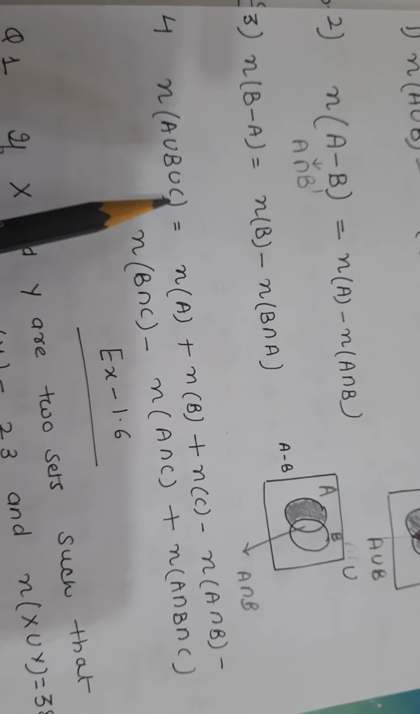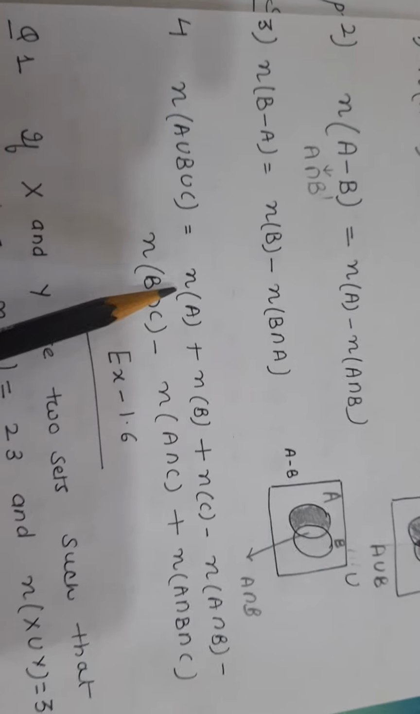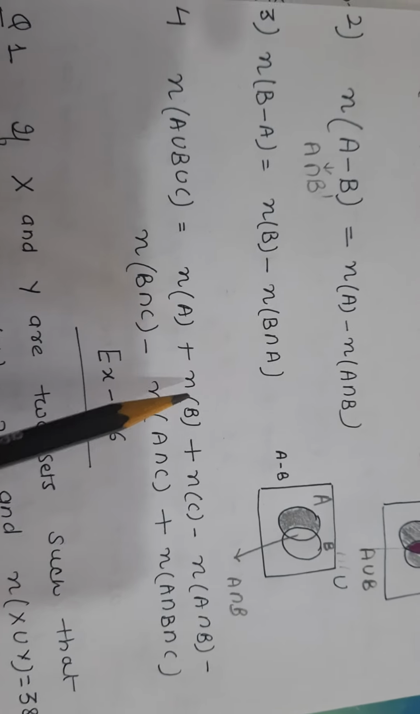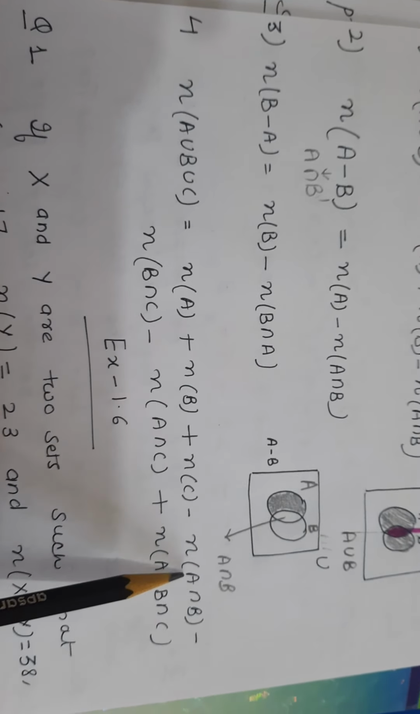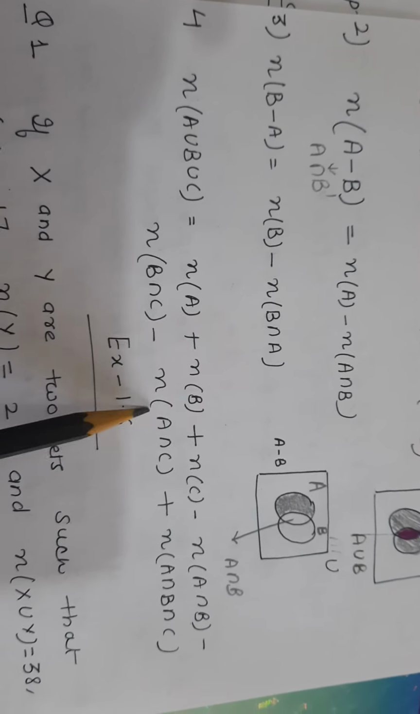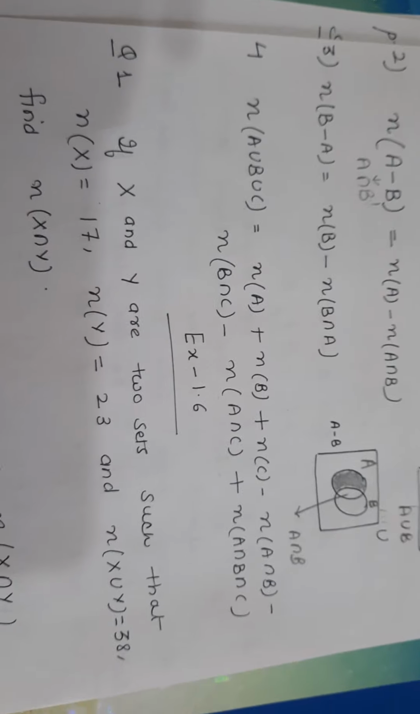You also need to learn this formula, the number of elements in A union B union C. This is equal to the number of elements in A plus the number of elements in B plus the number of elements in C, minus the number of elements in A intersection B, minus B intersection C, minus A intersection C, plus the number of elements in A intersection B intersection C.